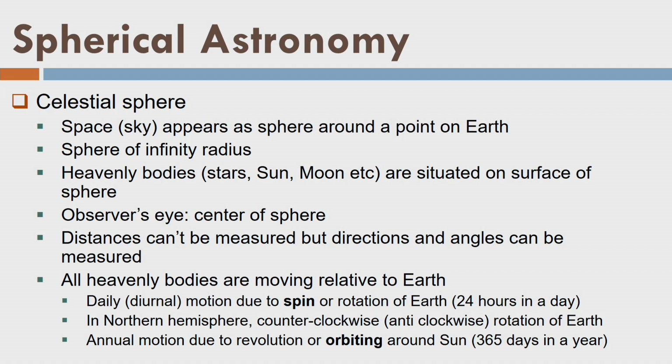Well, you can ask, why is it so? The idea here is, when I assume an infinite radius sphere around me, the radius of the Earth, which is approximately 6400 kilometers, does not mean anything. Why? Because compared to the distance from the observer to the celestial sphere, which is almost infinite, 6400 kilometers does not make any sense.